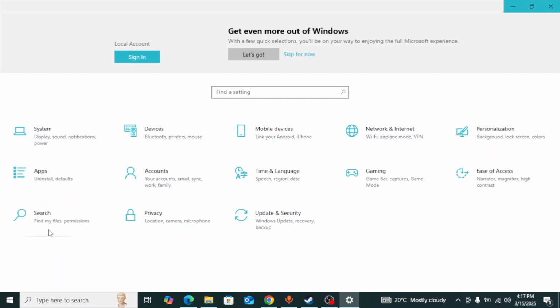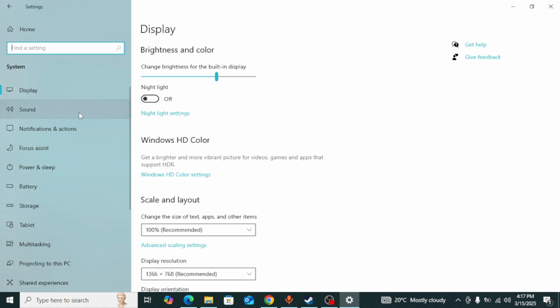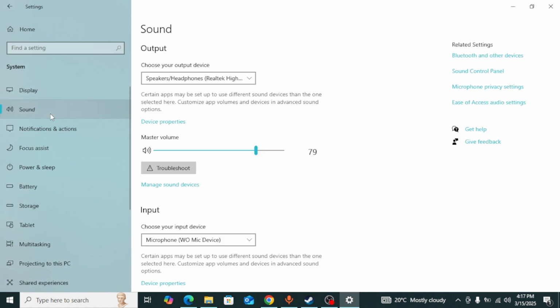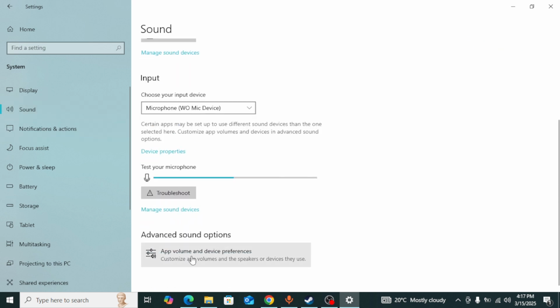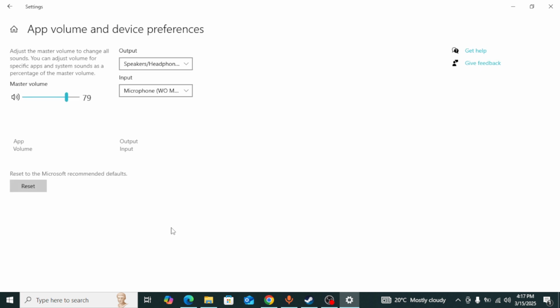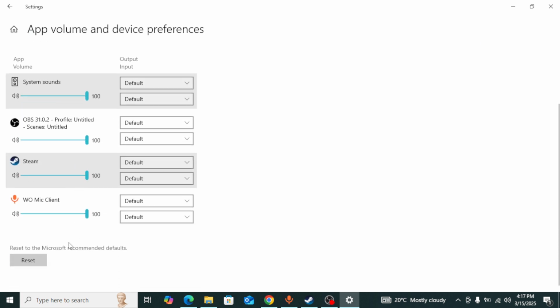Here in Settings, you need to go to System. In System, select Sound from the side menu. Here, scroll to the bottom and then press on App volume and device preferences. Open it. Here you can see every device has a default setting. For example, if your GTA 5 is currently running, it will be shown in here.